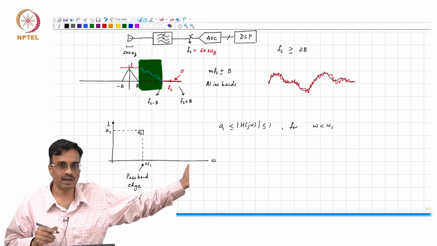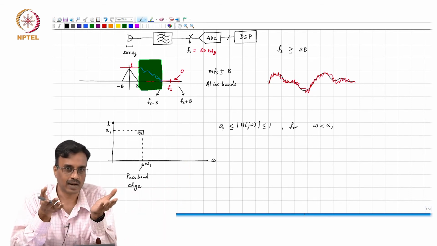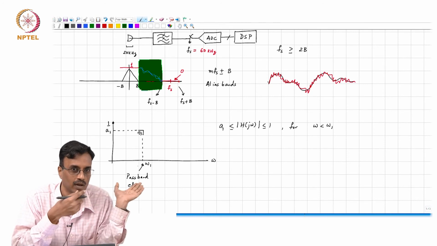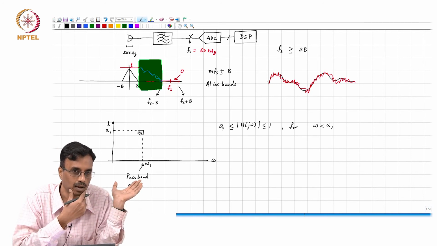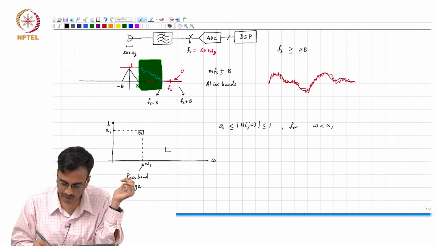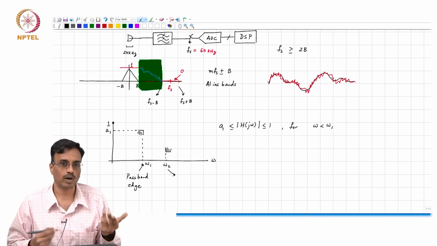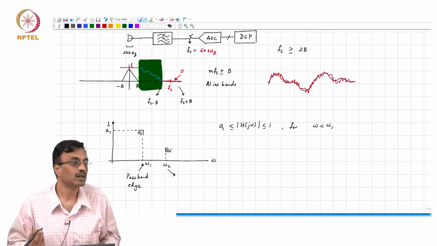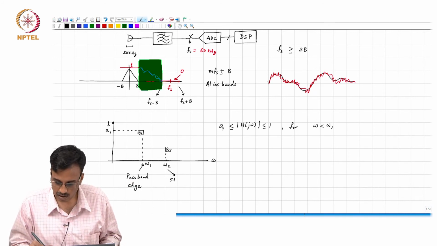Yeah, there must be a mathematical way of saying that, right? What do you think you can say? Very good. So we say, okay, there is some omega 2. If I call omega 1 the passband edge, what would I call this? Stop band edge.